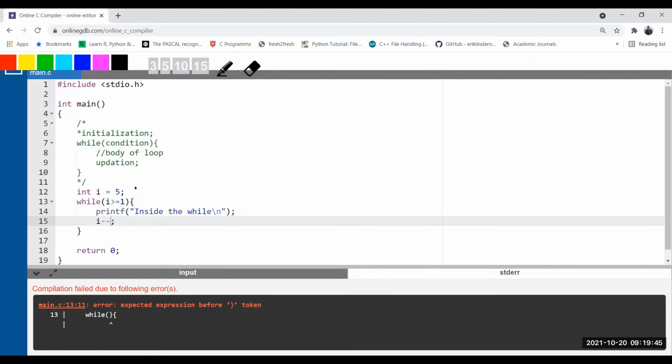See, your loop control variable value I is equal to 5. It is here. Okay. Now look at the condition. Condition is saying that it should be equal to or greater than 1. Correct? So if I did not use here I minus minus, what will happen? If I apply I plus plus, it will go in this direction. I becomes 6, then 7, then 8, then it will continue till the infinite of the range of integer. Correct? So it will become infinite.